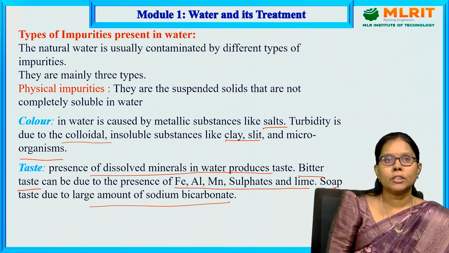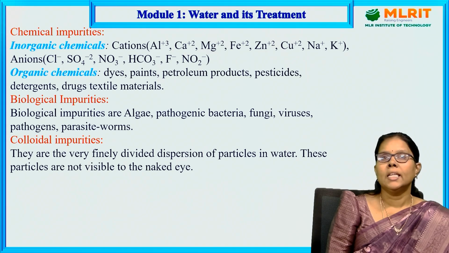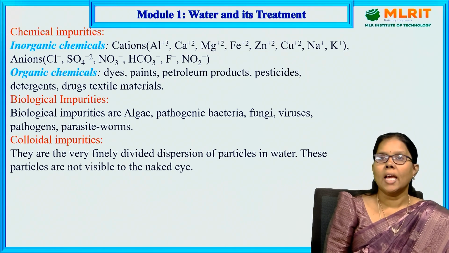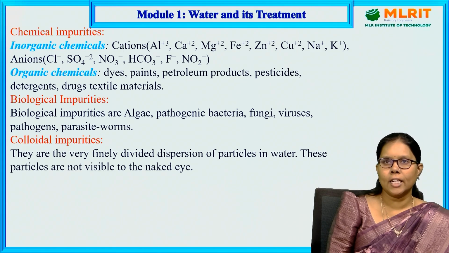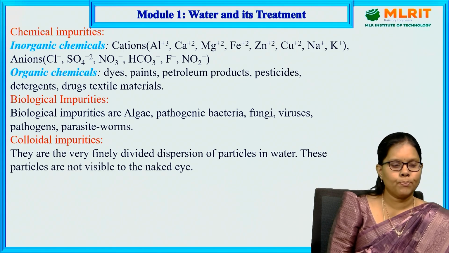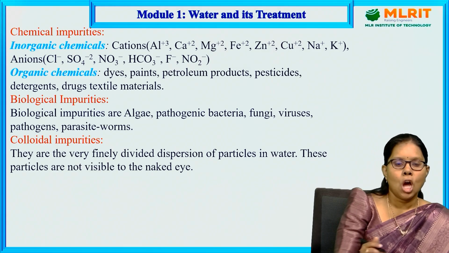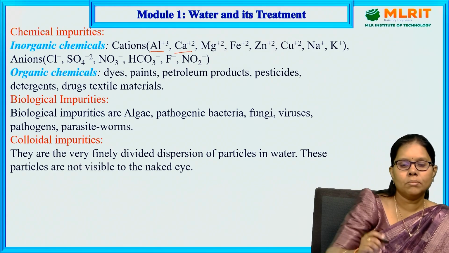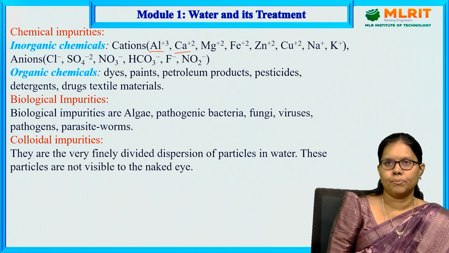So the main physical impurities, color and taste, are because of the salts, clay and microorganisms which are present in the water. Next, chemical impurities. Chemical impurities are classified into two types: inorganic and organic chemicals. Inorganic chemicals, other than hydrocarbons, such as metals: aluminum, calcium, magnesium, iron, zinc, copper, sodium, potassium.